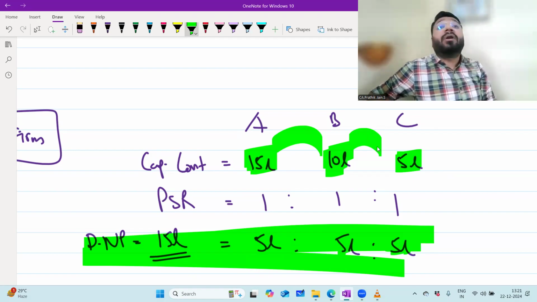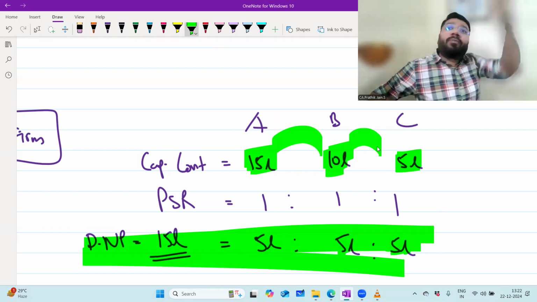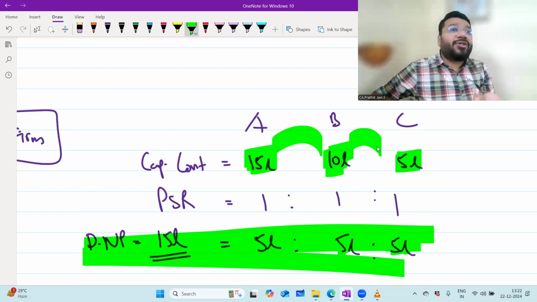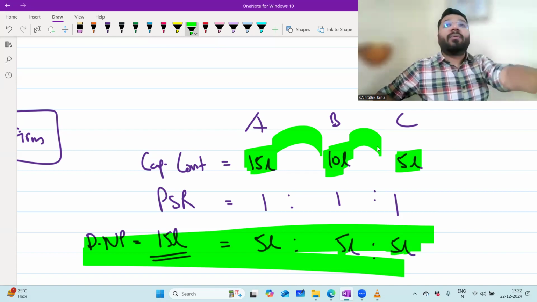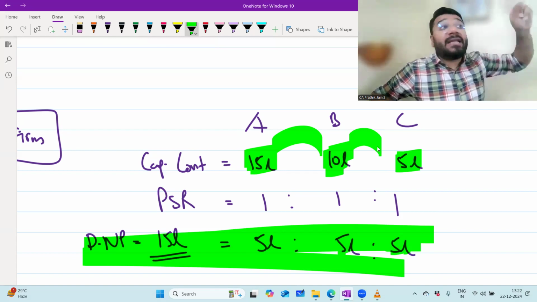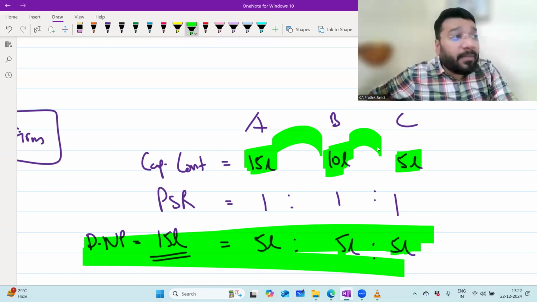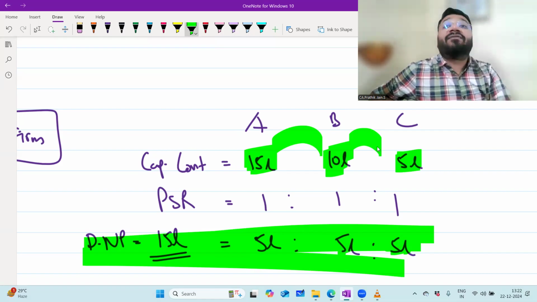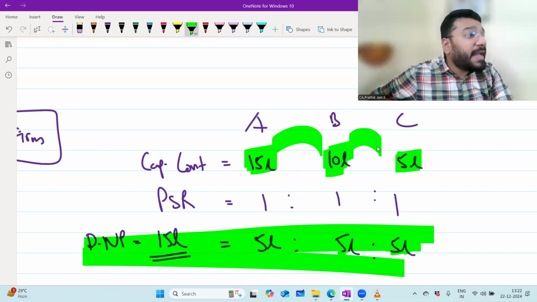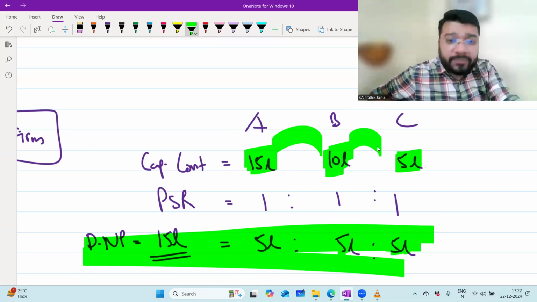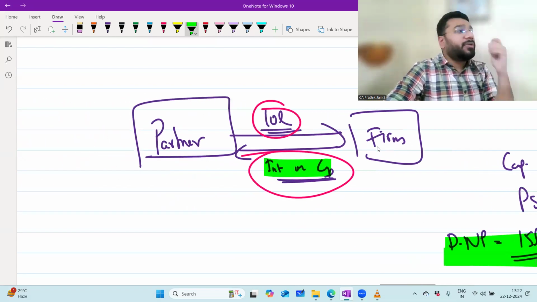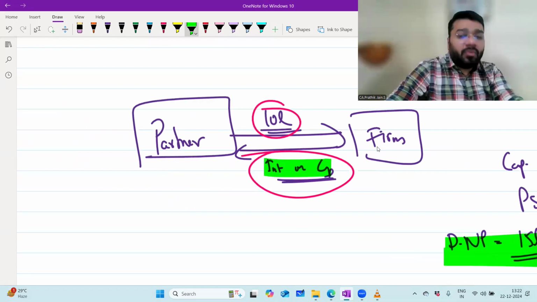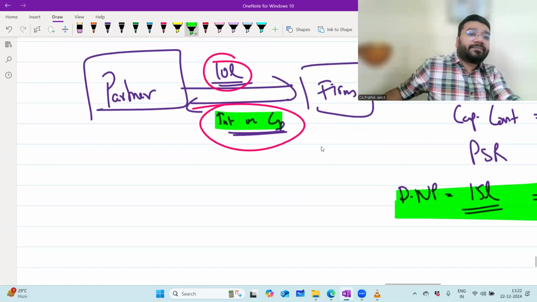Now imagine the capital contribution had been 5 lakh, 5 lakh, 5 lakh. If there is no IOC, no problem, because the profit sharing ratio is the same. Everybody will end up getting the same amount on the same capital contributed. But when the capital is different, IOC is 100% recommended, failing which there could be fighting among all three partners. Hence the concept of interest on capital is proposed. Understood? Two reasons why interest on capital comes into the picture.